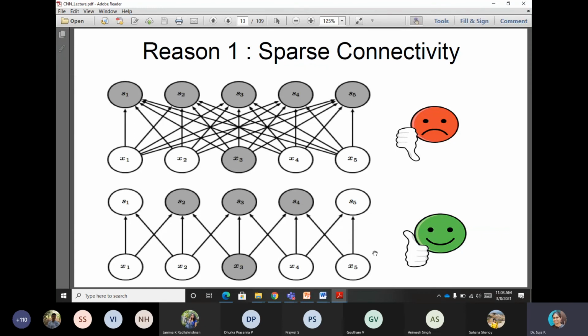So in case of a deep learning architecture, we are not doing it that way. Instead, only very few connections are made. That means a sparse connectivity is made. To whichever neuron we want to pass on or communicate the information, only those neurons are connected.